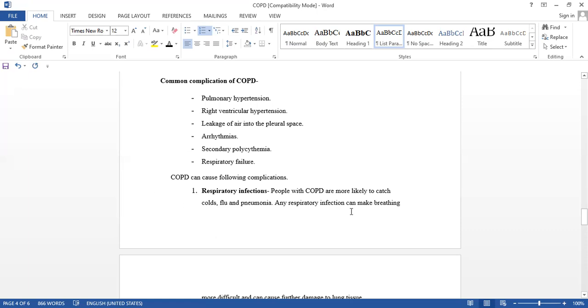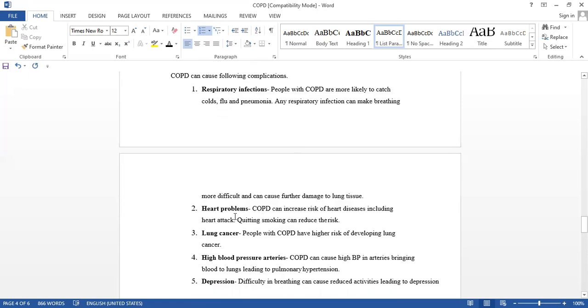Any respiratory infection can make the breathing more difficult and can cause further damage to the lung tissue. Heart problems are there. COPD increases heart problems. So quitting smoking can reduce the problems.